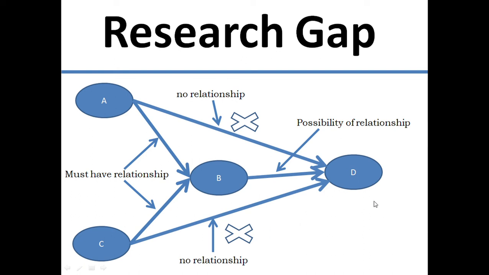So, considering this particular model framework, it exactly reveals that A has a relationship with B, B has a relationship with C, C doesn't have any relationship with D, A doesn't have any relationship with D, and B has a possibility of relationship with D. So we want to investigate this particular research model, and there will be the research gap because there will be no such relationship between A and D, and C and D, in any of the studies which have been conducted in the past. So this is a well proven research gap.